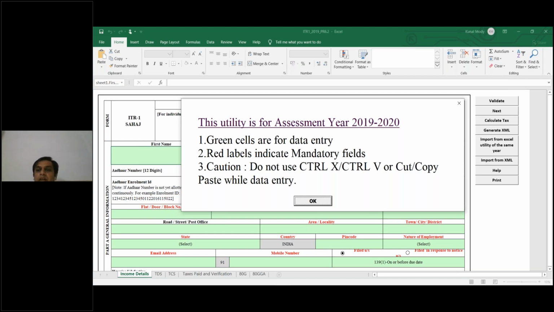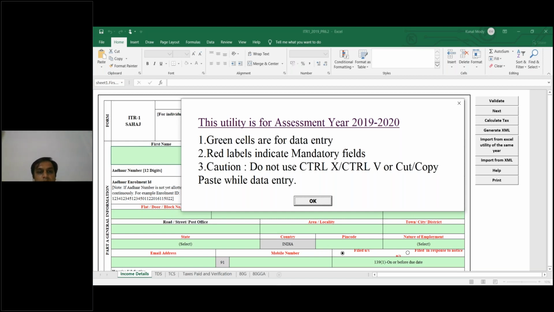But we are here to learn, so we will go step by step. For ITR1 we are using the Excel utility, for ITR2 we will be using the Java utility, and for ITR3 we will again use the Java utility, but with the help of the pre-filled XML, and learn that. And ITR4 we will learn to file online.